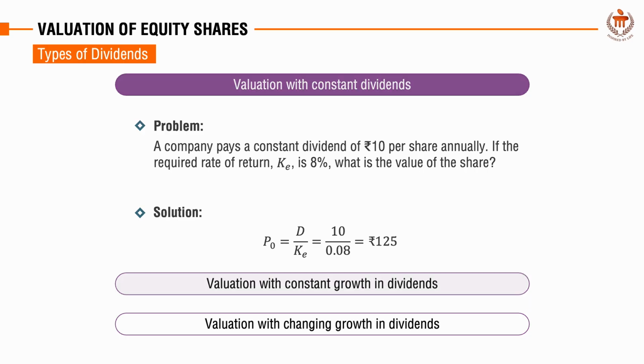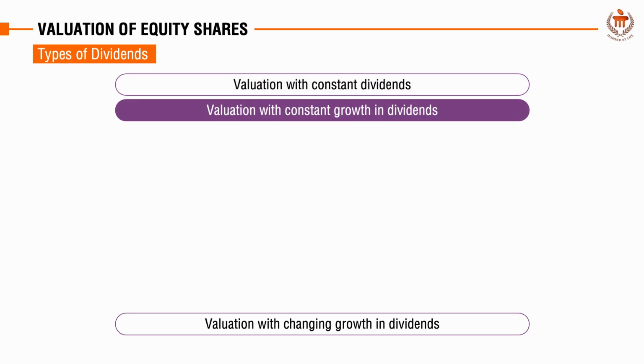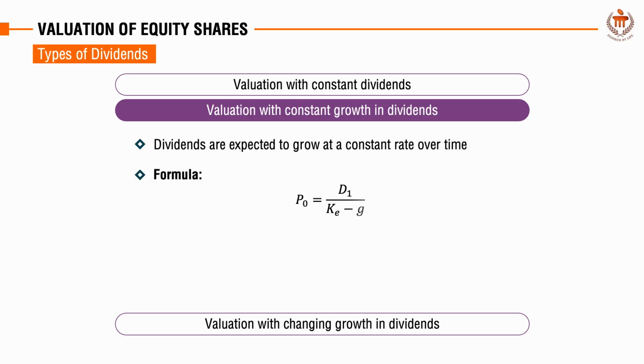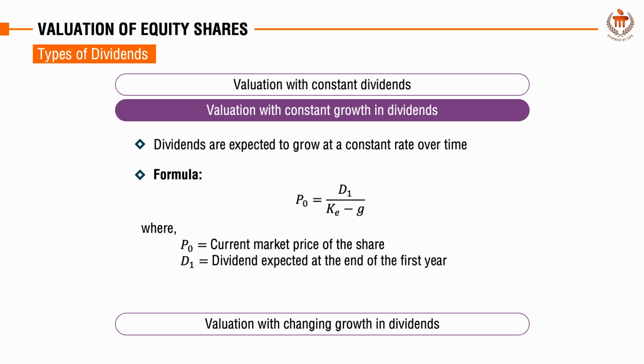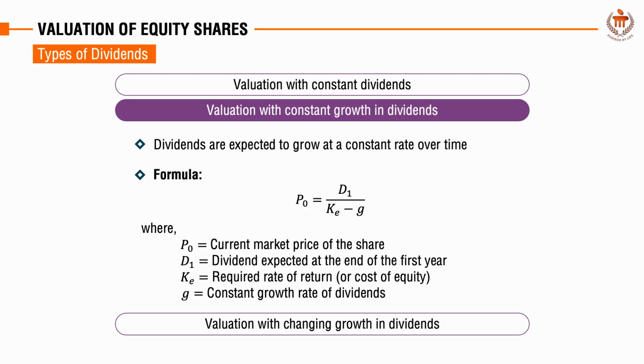Moving on to the next method of valuation, constant growth in dividends, this tells us how to value shares when dividends are expected to grow at a constant rate over time. In this case, the formula is P0 = D1 / (KE - g). The intrinsic value of a share with constant growth in dividends is determined using this formula. Here P0 represents the current value of the share, D1 is the dividend expected in the next year, KE is the required rate of return, and g is the annual growth rate of the dividends.